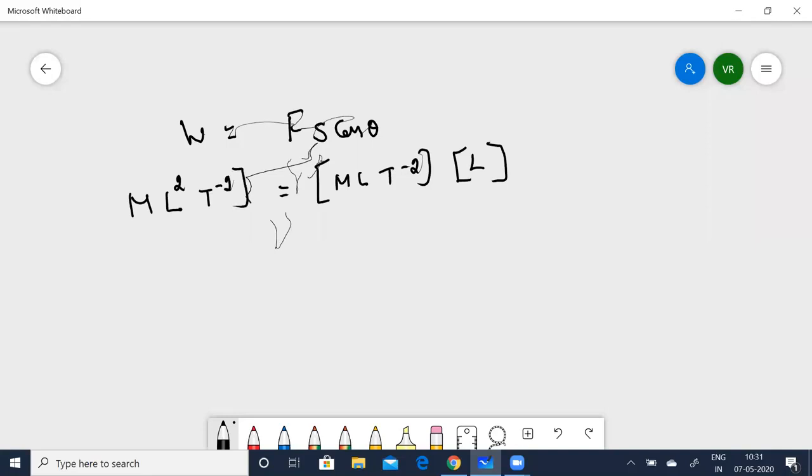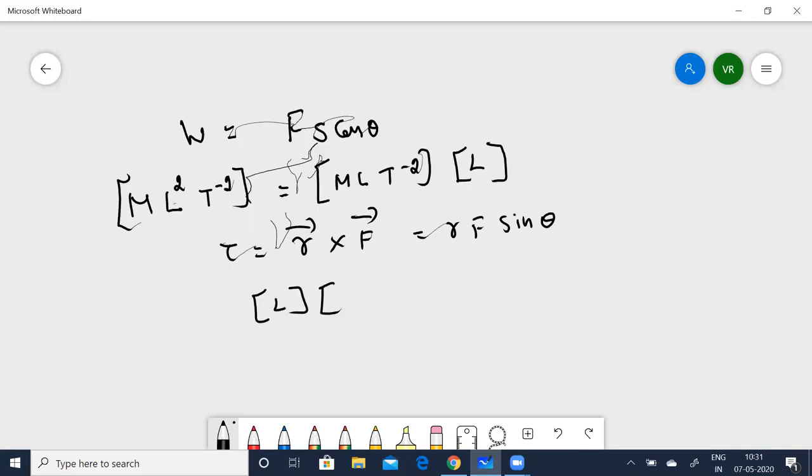Now, torque is equal to r vector cross F vector, a cross product, which is equal to r F sin theta. That gives L times m L t to the power of minus 2, which is nothing but m L squared t to the power of minus 2.